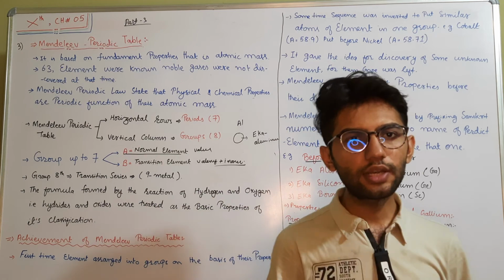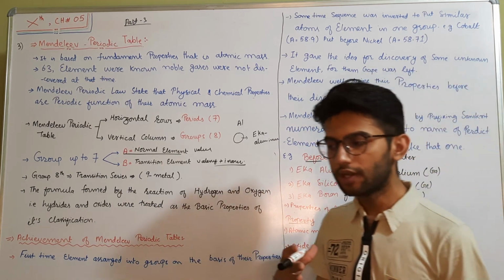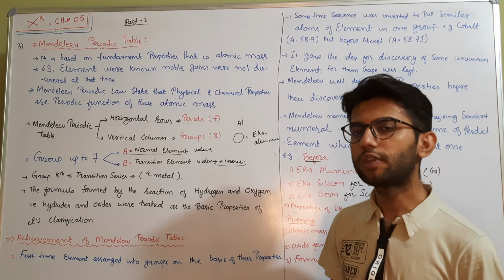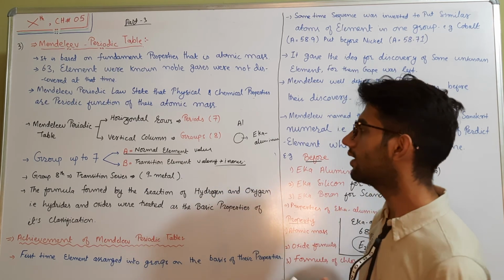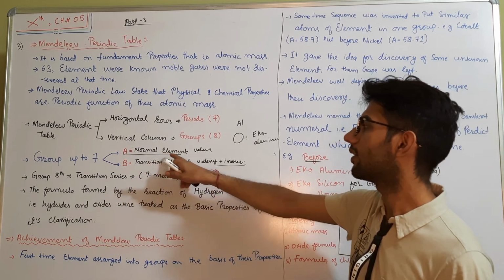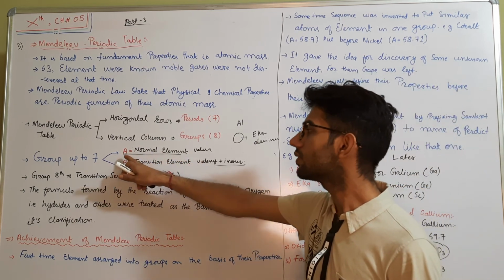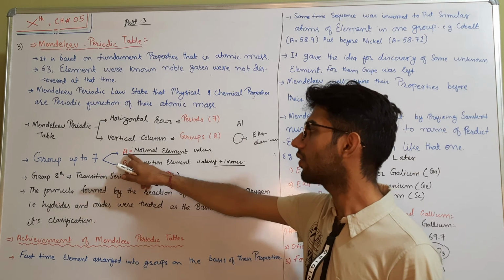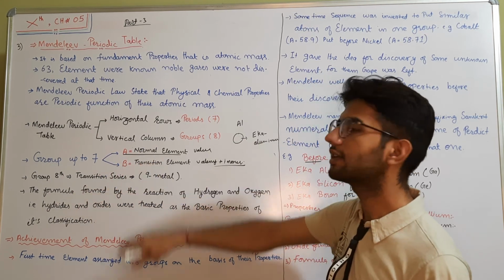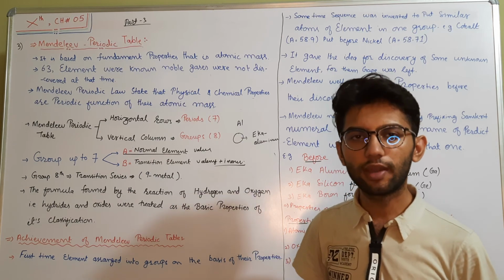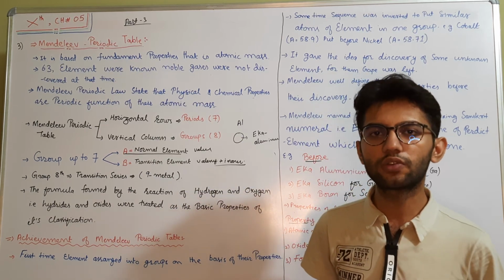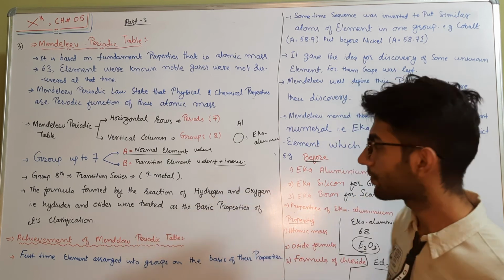Suppose, as you know, there is a sharing between two atoms in order to form bonds. If they use their valence electrons, then these elements are known as normal elements, and they should be put in the A part of the group. In the B part of the group, consider the transition elements, those which use their valence electrons along with their innermost shell electrons in order to form bonds.